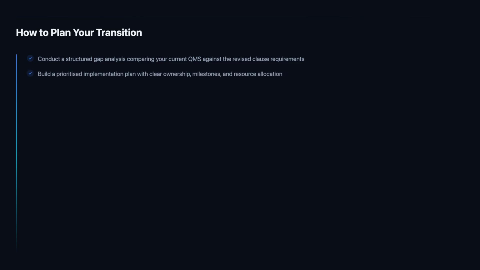Build a prioritized implementation plan with clear ownership, milestones, and resource allocation. Not every gap carries the same weight. Prioritize based on risk, audit readiness, and the effort required to close each gap. Assign process owners to each workstream and establish regular progress reviews. Treat the transition as a project with defined deliverables and deadlines, not as a background activity that competes for attention with day-to-day operations.